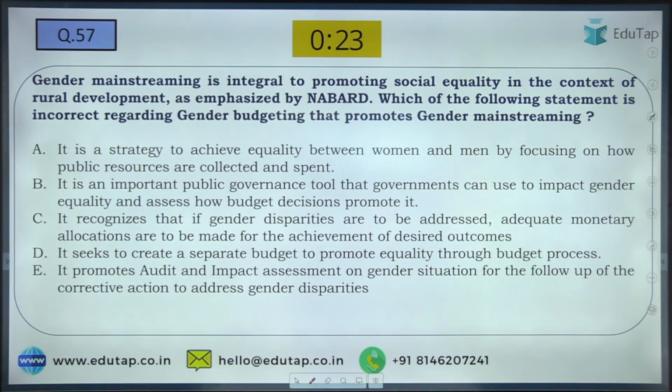So question number 57 is with respect to gender budgeting. Please mark your answers. D. What about others? Write whatever you think is the right answer.